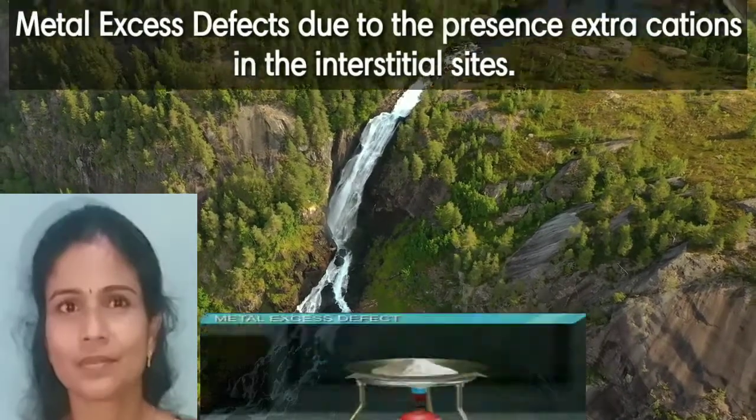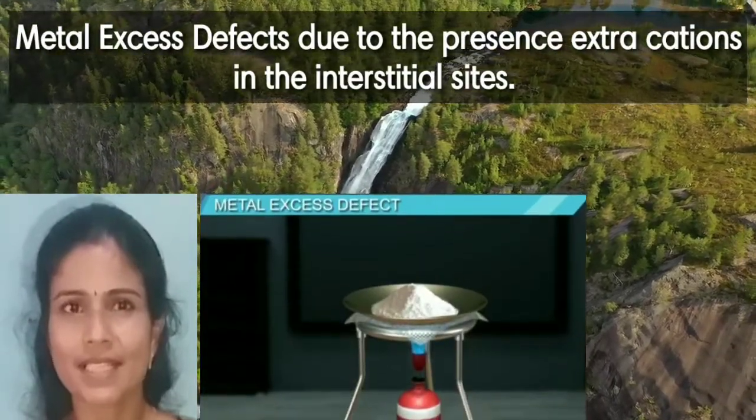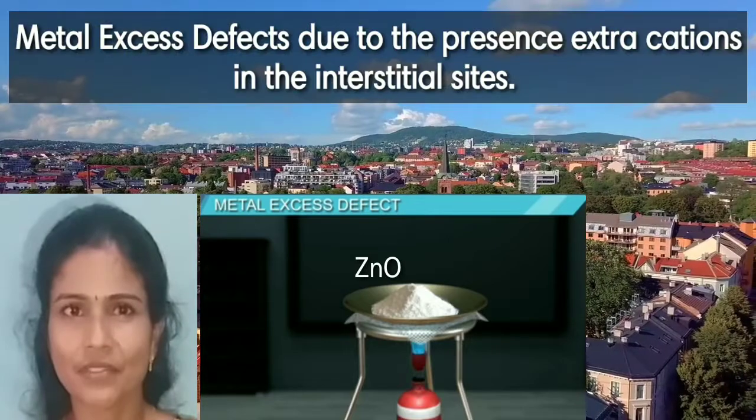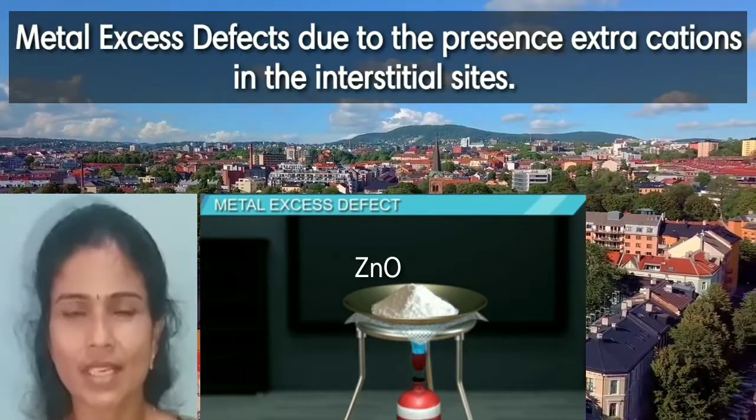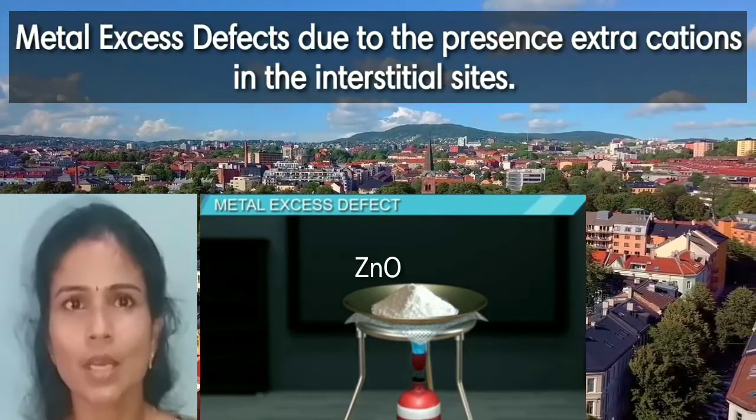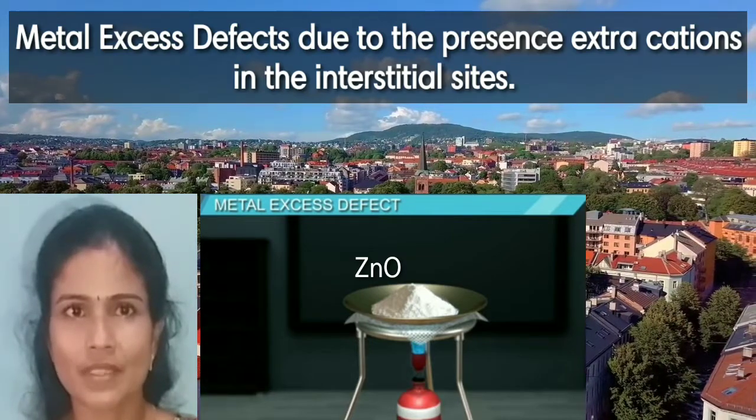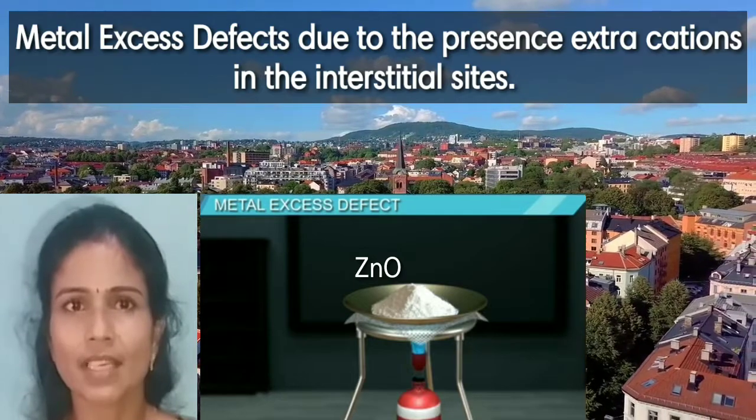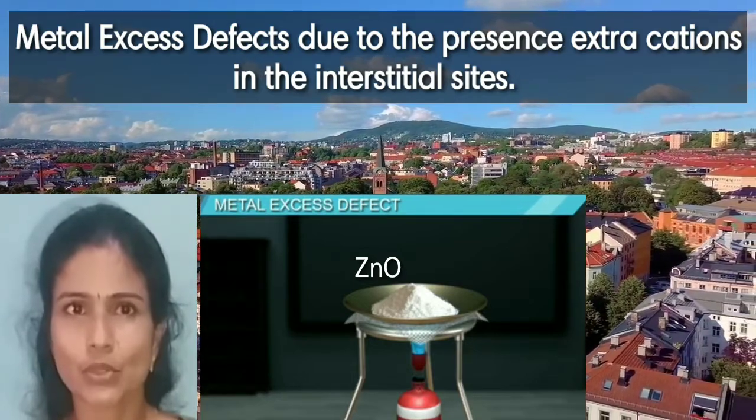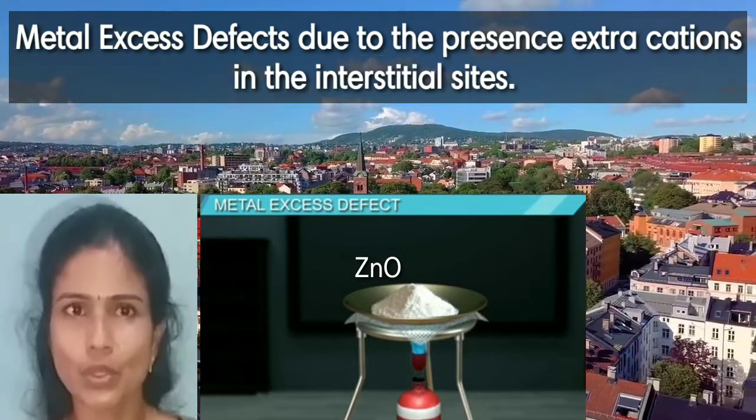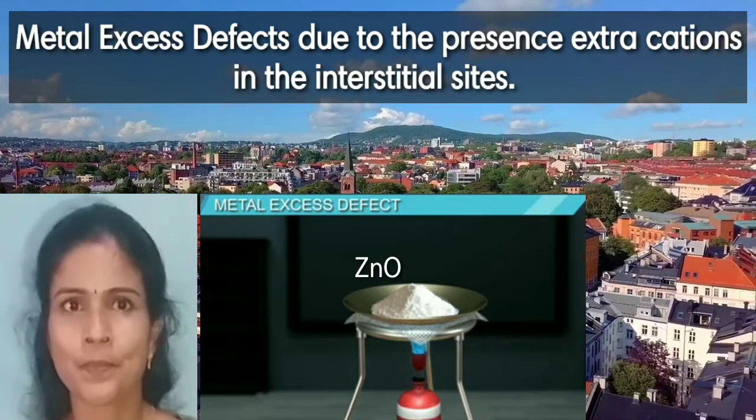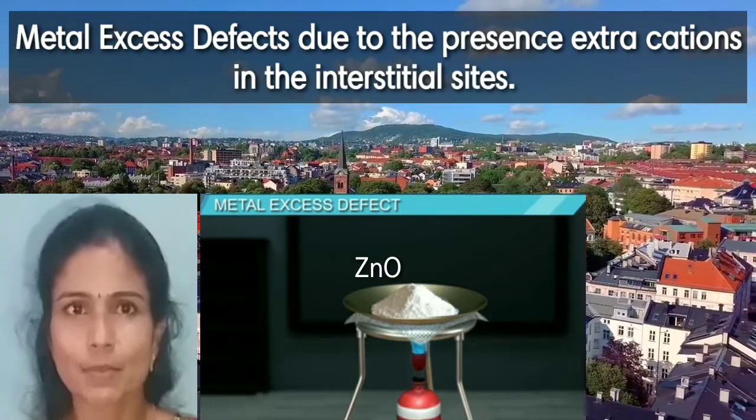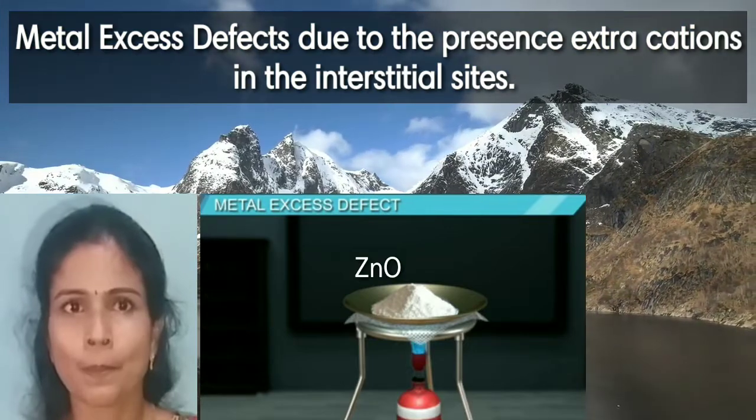Next up, the second type of metal excess defect is metal excess defects due to the presence of extra cation in the interstitial position. So the first one is metal excess defect due to anionic vacancy, and the second one is metal excess defect due to the presence of extra cation in the interstitial position. This can be explained with the help of an example.